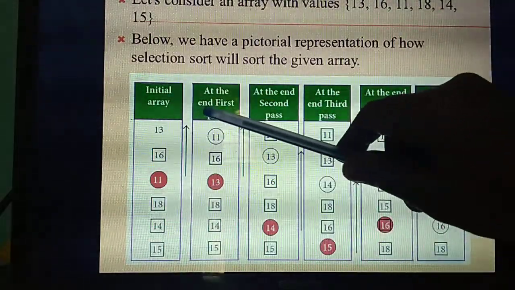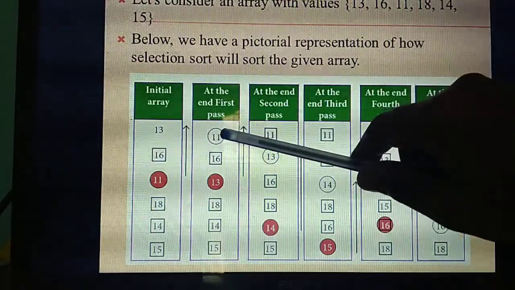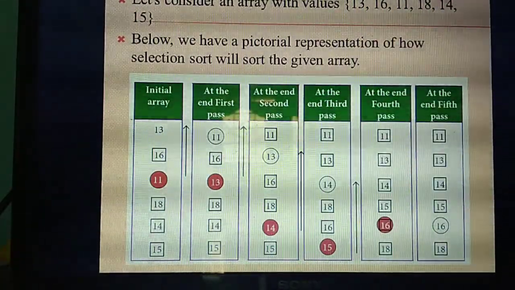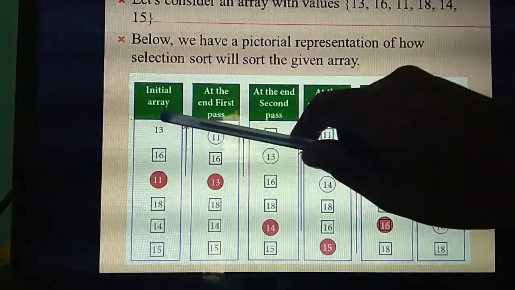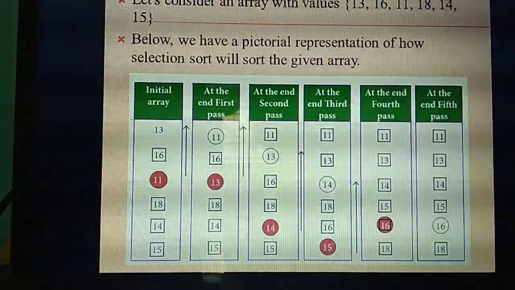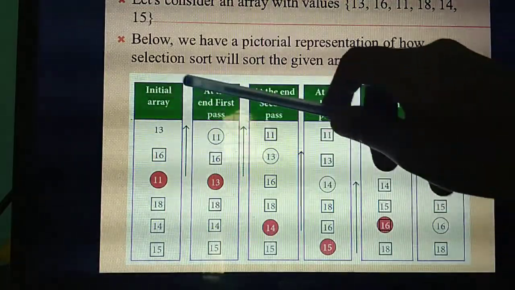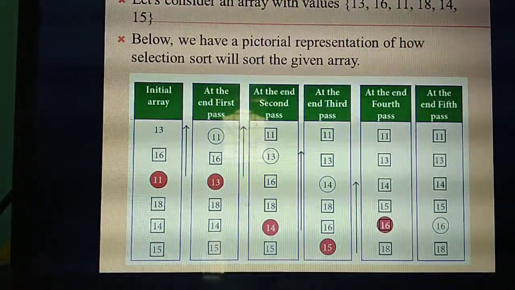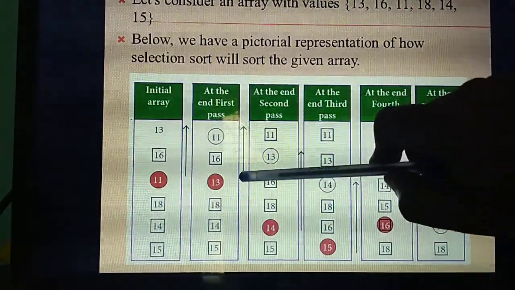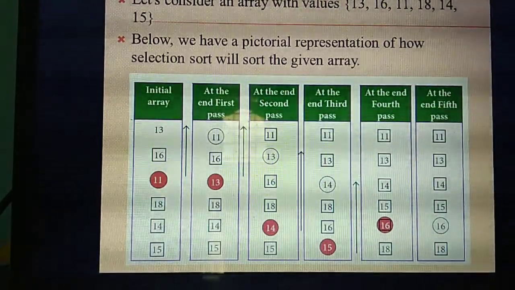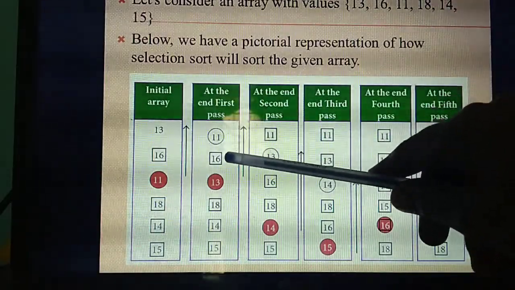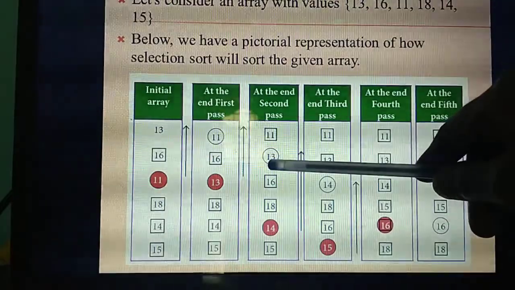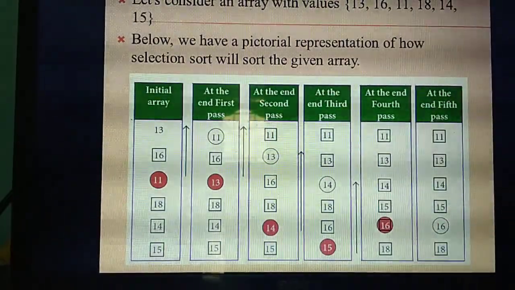Now I am shifting the 11 to the first place and shifting that first element to that place. Understand? So 11 moves to the first place, then the first element comes to this place. Then arrange 11, 16, 13. What's the next smallest element in this array? 13. So from here you need to draw another arrow mark. This 13 will come to which place? Second place. So I am moving 13 here, then 16 comes to this place.